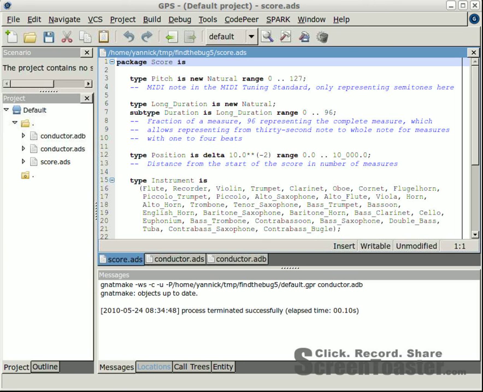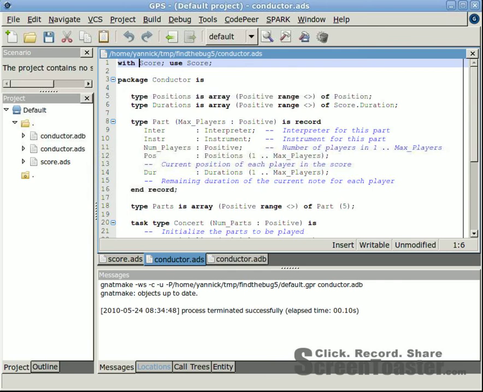I am going to present you the fifth installment of our Find the Bug series. This time I'll run our tool CodePeer in the code of an automated conductor for an orchestra. There is a package for accessing the score and a package defining a concert as a task type.